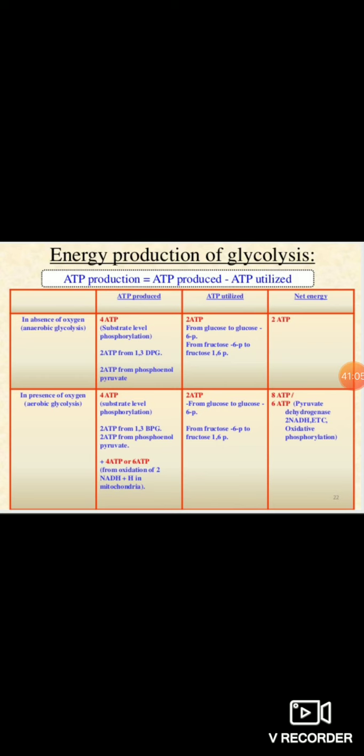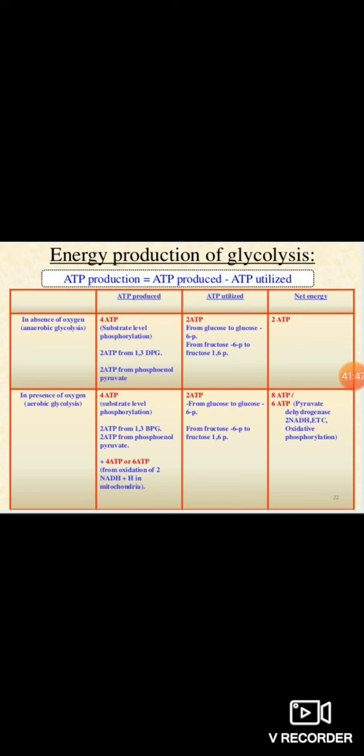In the presence of oxygen, or in the aerobic conditions, the same 4 ATP are produced by substrate level phosphorylation in the payoff phase, and 2 ATP are utilized in the preparatory phase. But here we have to consider the NADH. As I told you, in the payoff phase 2 molecules of NADH are produced, and they go to the ETC, electron transport chain. 1 molecule of NADH codes for 2.5 molecules of ATP, so 2 NADH means 5 molecules of ATP.